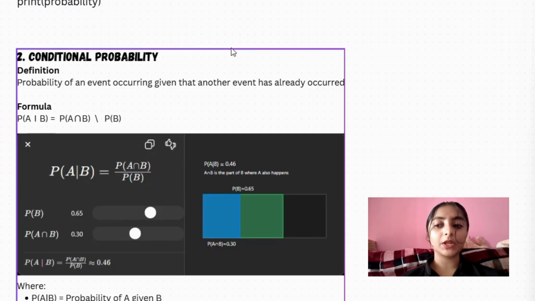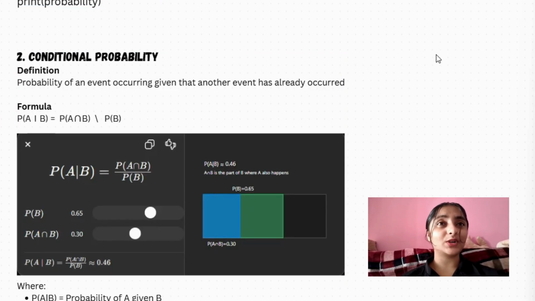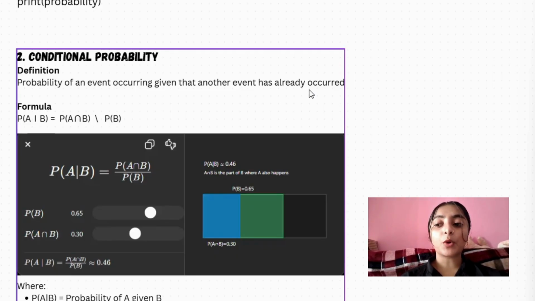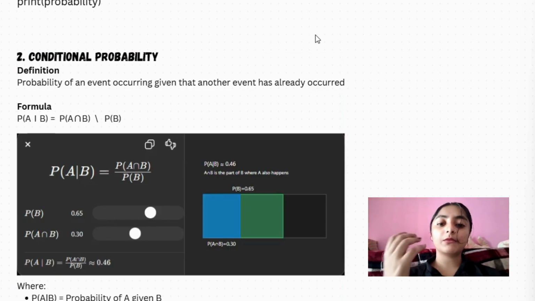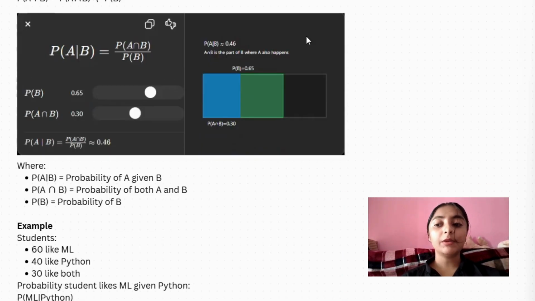Now we are talking about conditional probability. I know this is somewhat confusing, but we need to understand it. It is easy to understand, but very interesting, and also very important in the coming subjects, and in machine learning and AI. So we'll see the definition of conditional probability: the probability of an event occurring given that another event has already occurred. It means the probability of an event happening when we already know another event has happened. The keyword is "given".